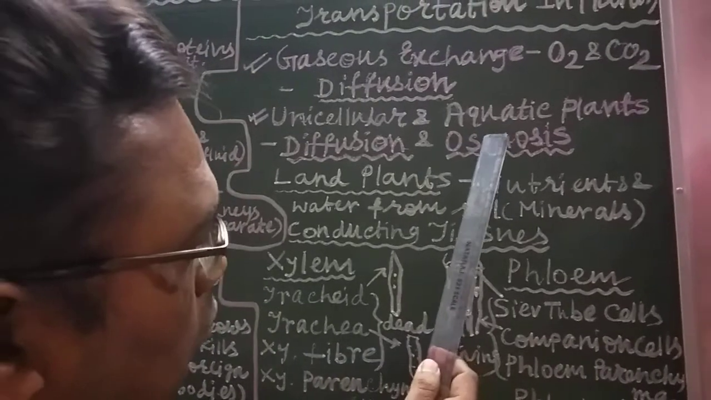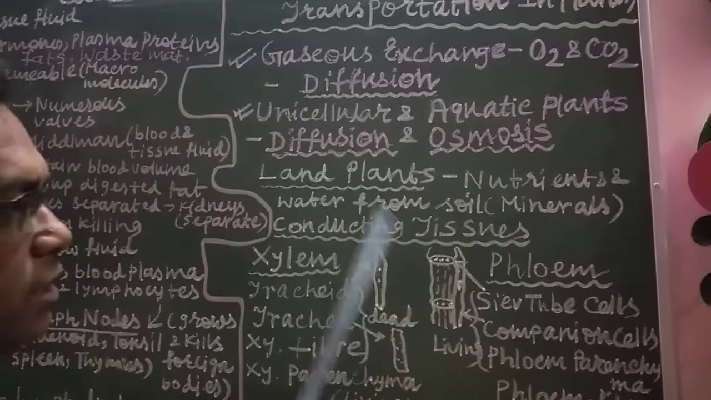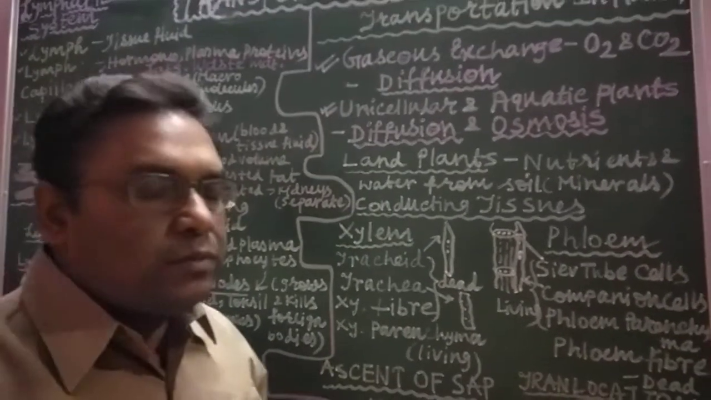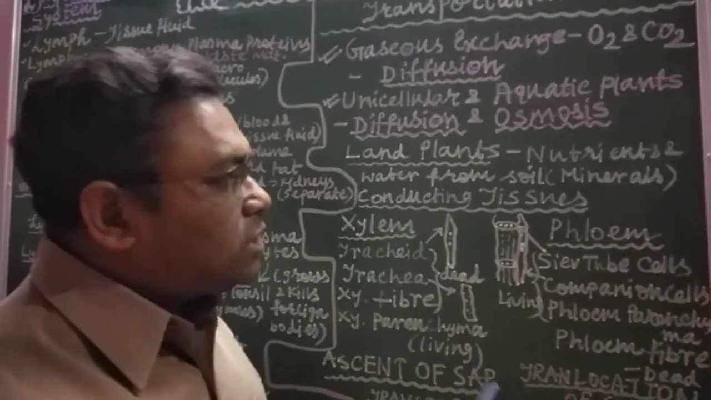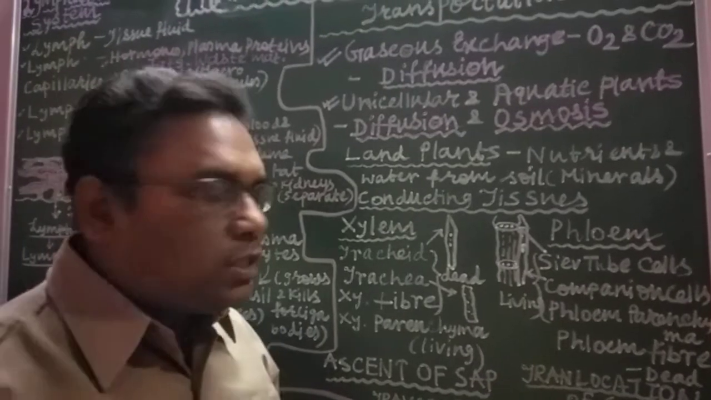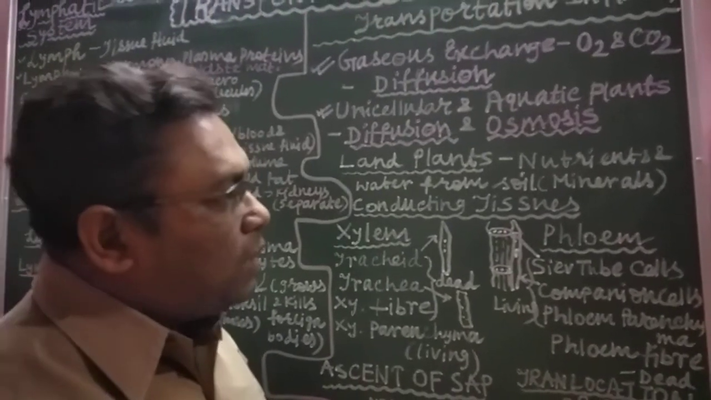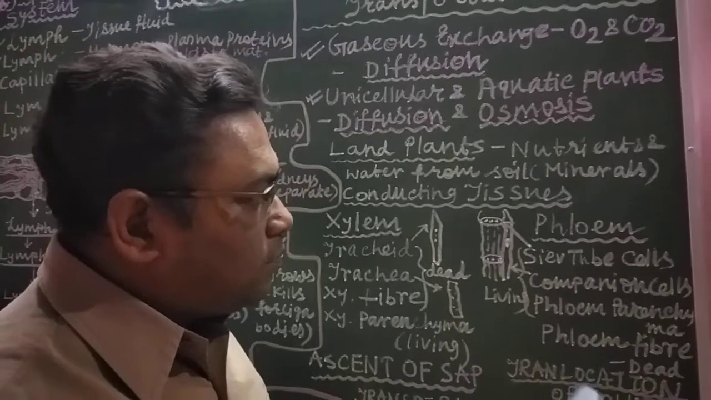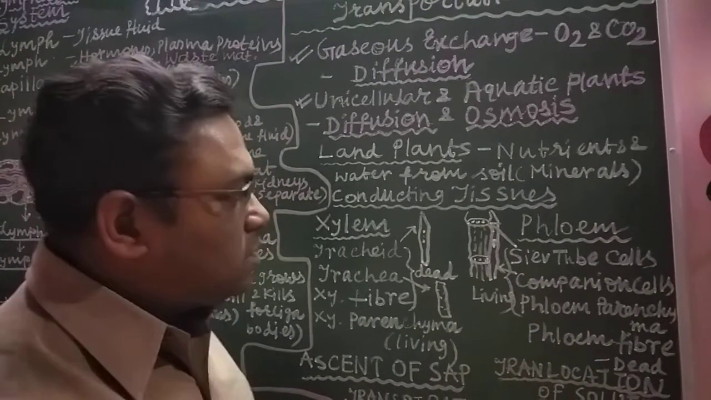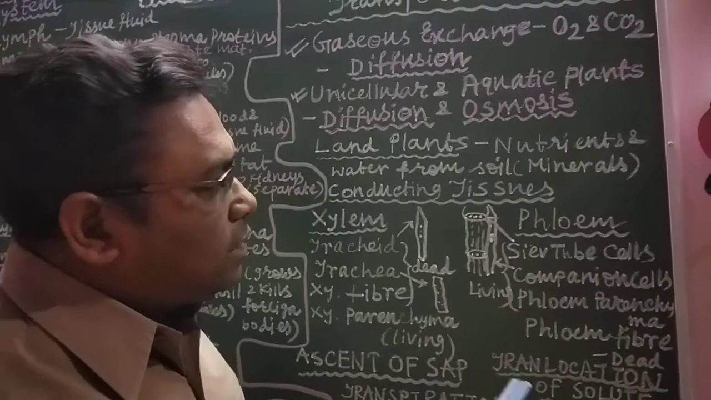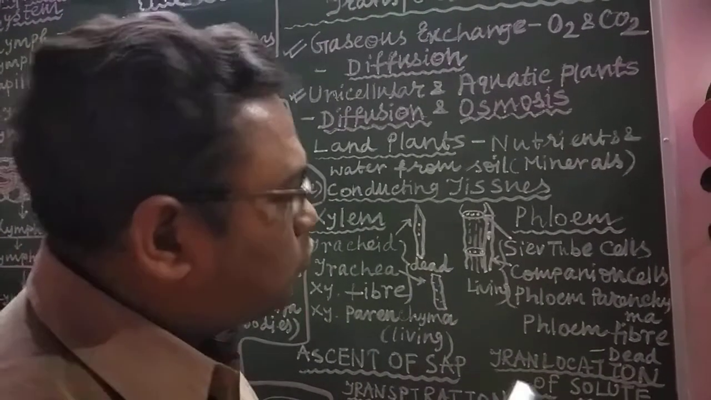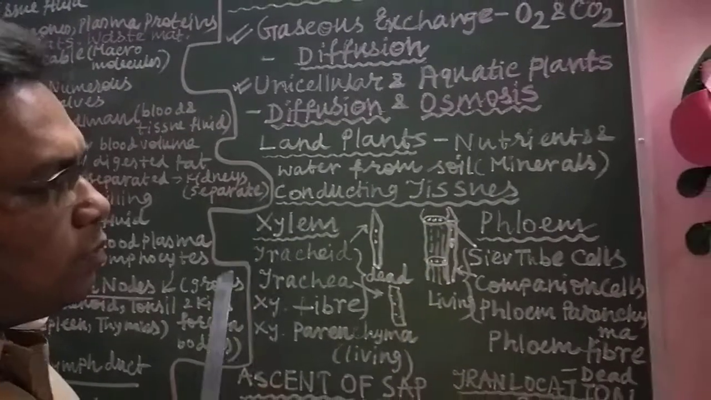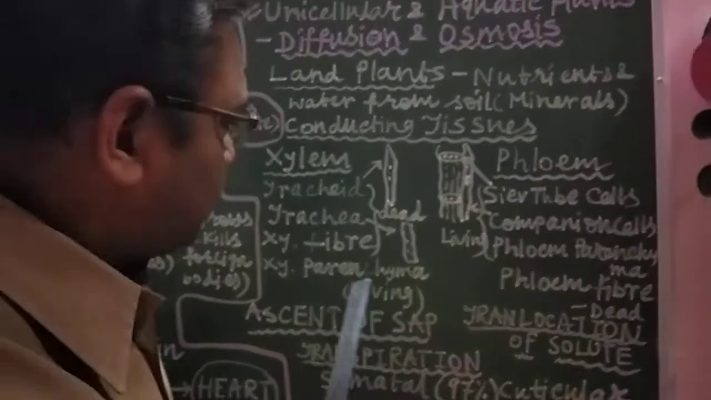But not only gaseous exchange, the other materials, the nutrients required for the plants, come from the soil. These nutrients and minerals move into the plants and are transported to the food preparing organ, that is the leaves. How do they go there? They have some conducting tissues. These conducting tissues are xylem and phloem. About them you learnt in class 9.